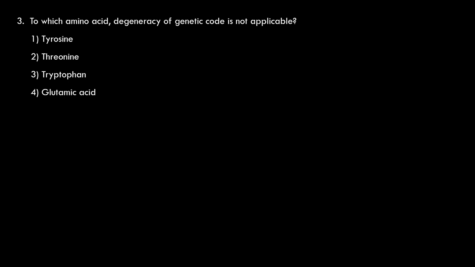Tryptophan, yes, for tryptophan degeneracy of genetic code is not applicable because tryptophan has only one codon, that is UGG. Even for methionine, the degeneracy of genetic code is not applicable. Methionine codon is AUG. So the third option must be the correct one. Glutamic acid has two codons. So tyrosine has two codons, threonine has four codons, glutamic acid has two codons, tryptophan has only one codon. So the answer must be 3. The 3 is given.